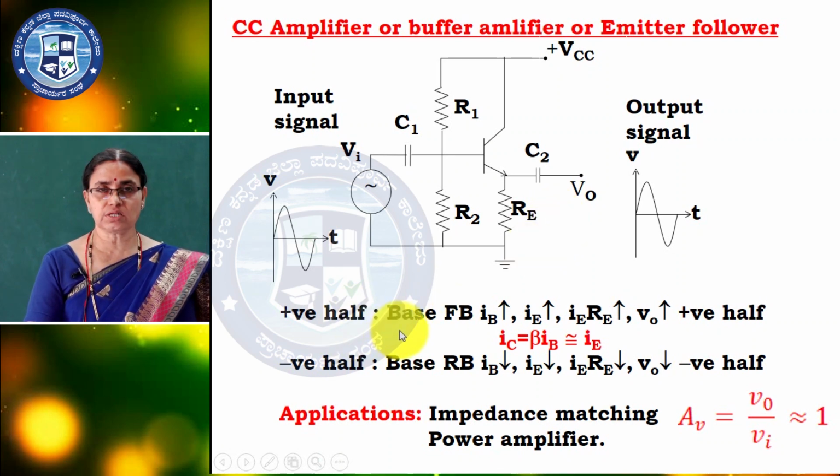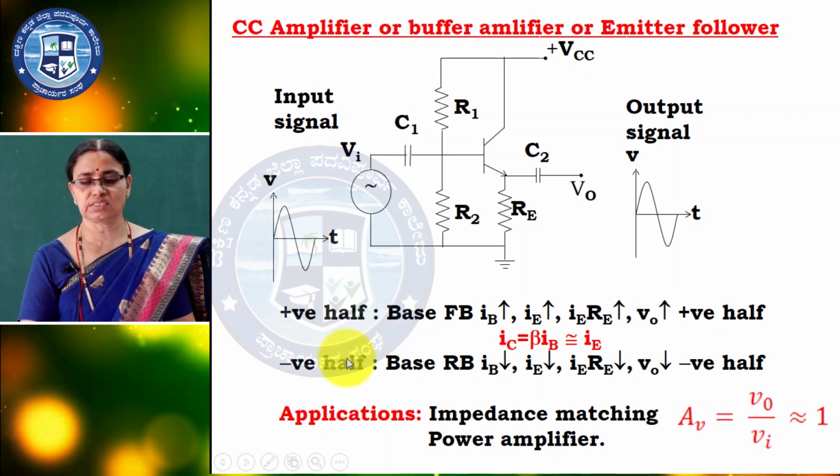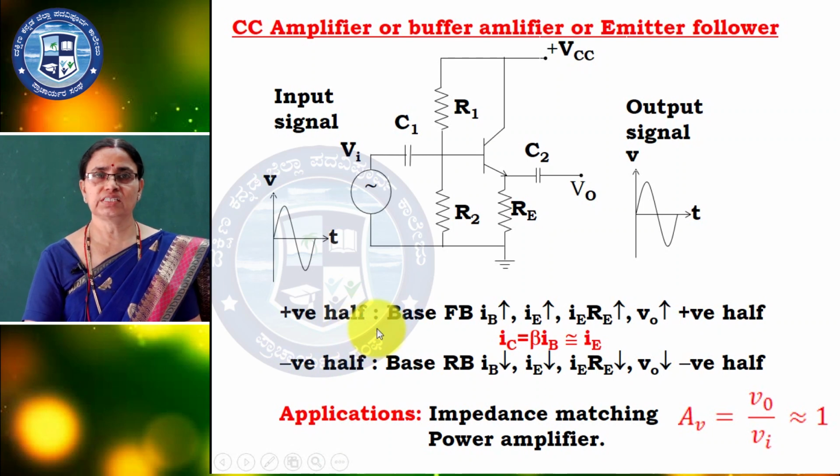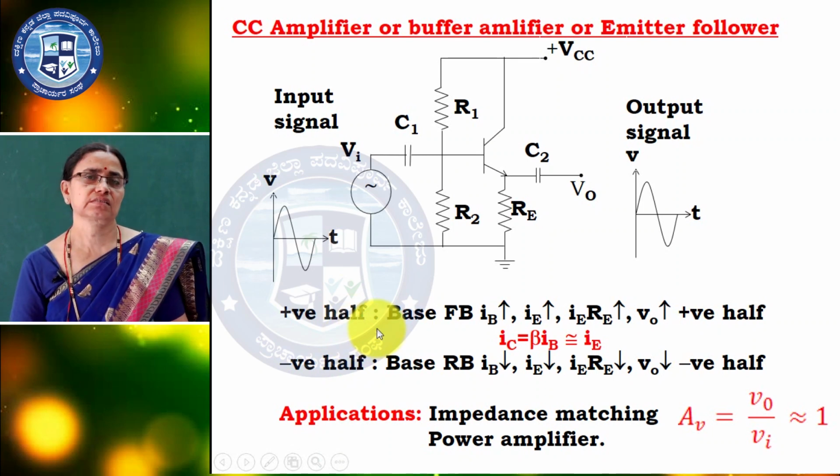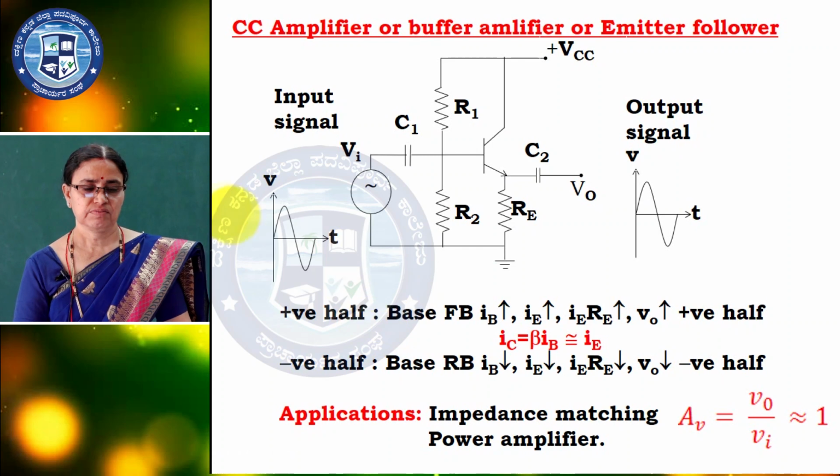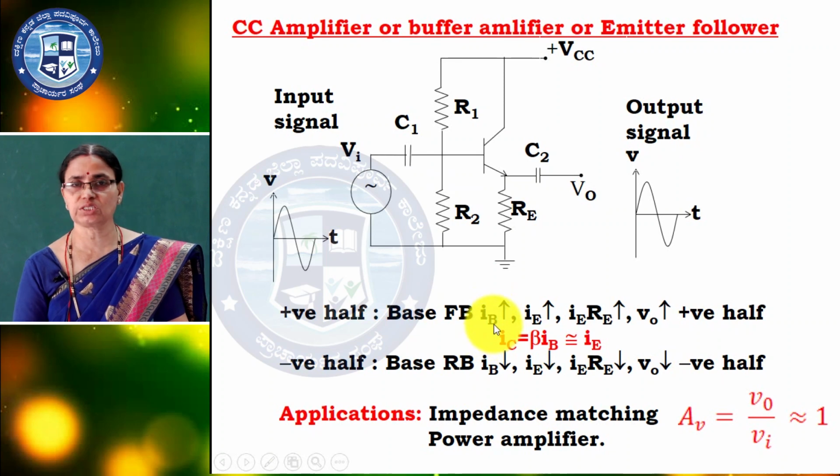Shortly, I have written the explanation here. Two cases we have to consider: when the positive cycle comes, what happens, and when the negative cycle comes, what happens. When the positive cycle comes, the base is forward biased because it is an NPN transistor, with the P type connected to the positive.